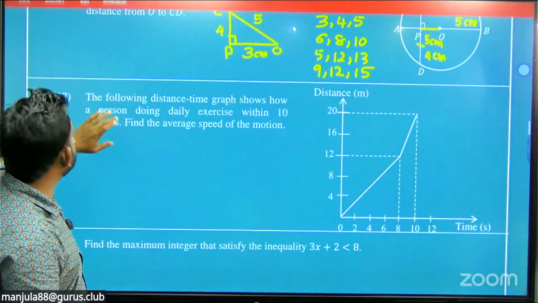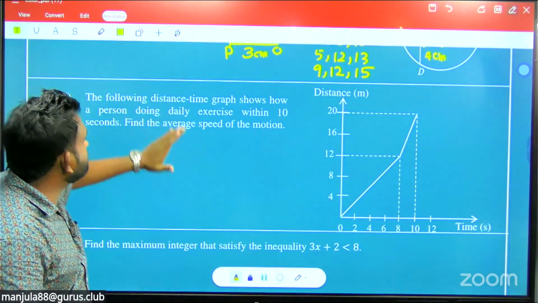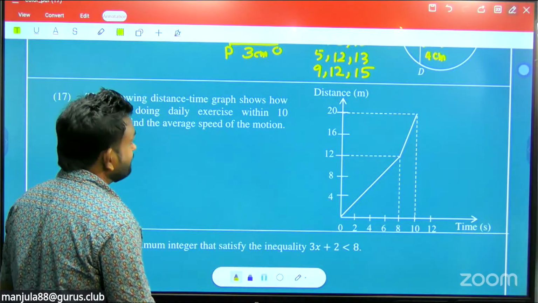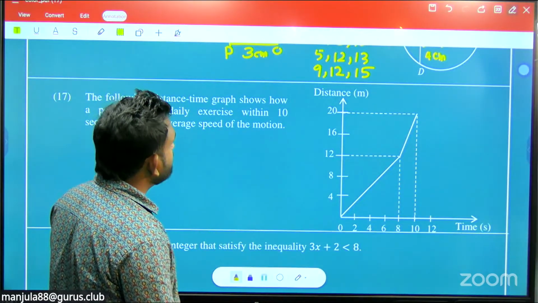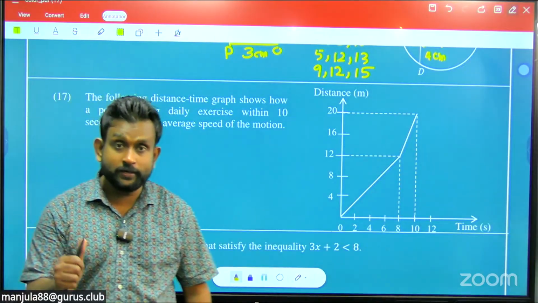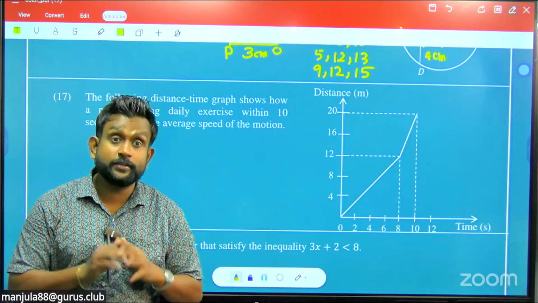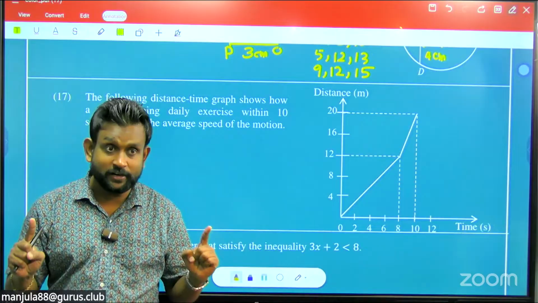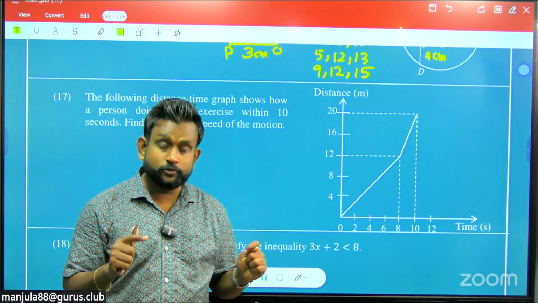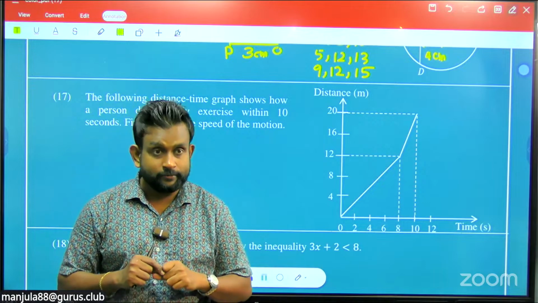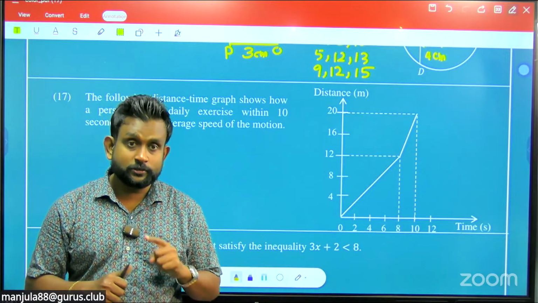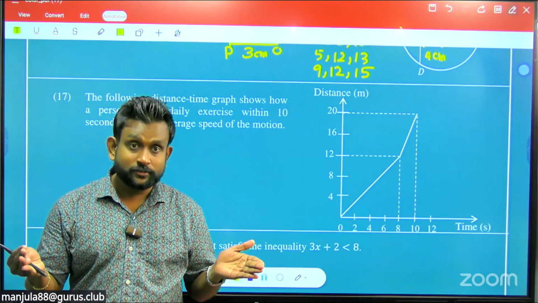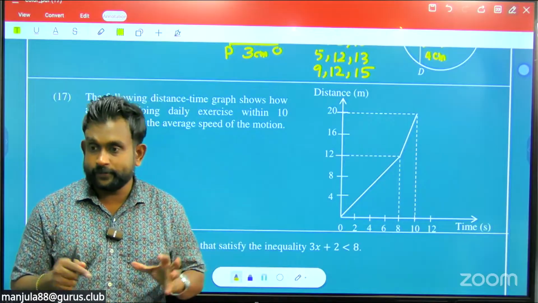Now the question number 17. The following distance time graph shows how a person doing daily exercise within 10 seconds. Find the average speed of the motion. How to find the average speed? Sometimes a distance time graph is possible, because you know that after 2018, a distance time graph was never given. In 2018, a distance time graph was given instead of the surface area question. So be ready with that.